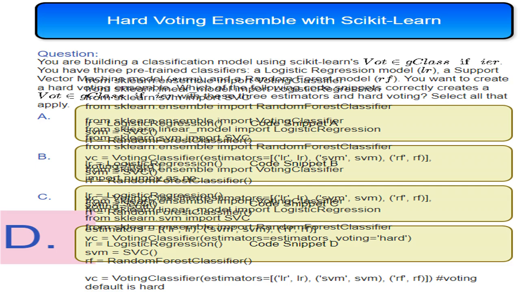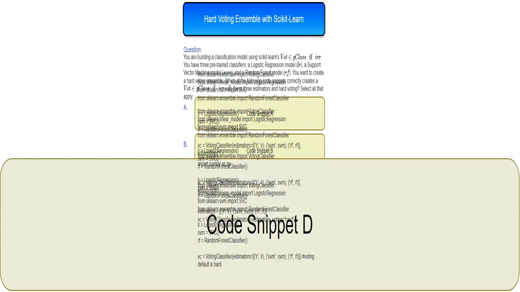This is option D, the last possibility. Let's see if it meets the requirements of the question. Does it use hard voting correctly? This shows the code for option D. I will examine this code to determine if it correctly creates a VotingClassifier for a hard voting ensemble.